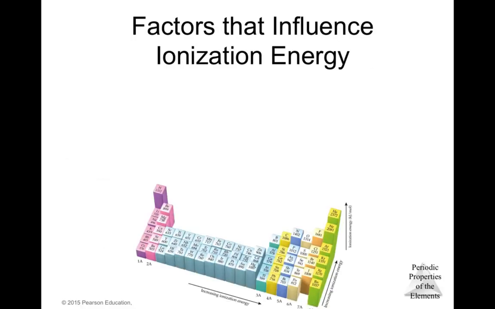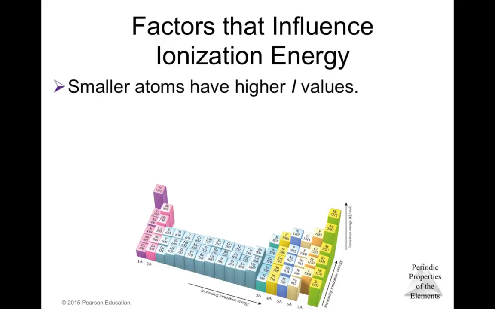So basically here we have a representation. Smaller atoms have higher values. So we can see here that as you go from left to right, the ionization energy increases, okay, because the effective nuclear charge is also increasing.